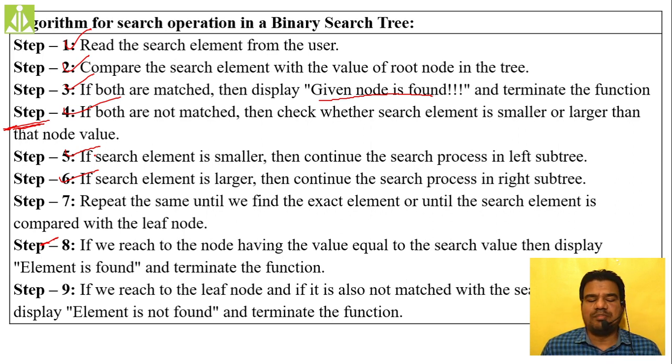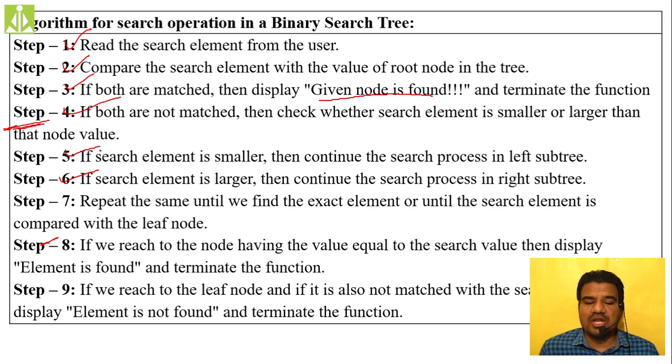Likewise, repeat the same process until you find the exact match or the search element is compared with a leaf node. Until you reach a conclusion inside your search operation, that there is a match or you have reached the leaf node, you have to repeat the same operation.